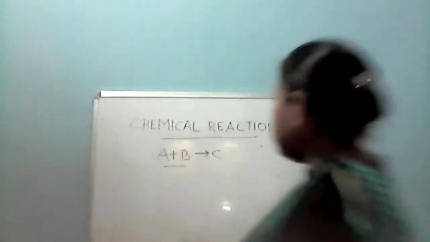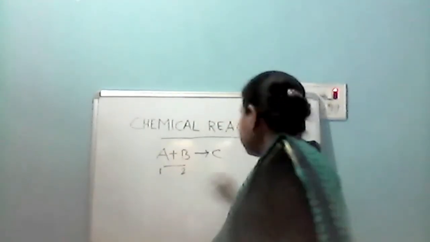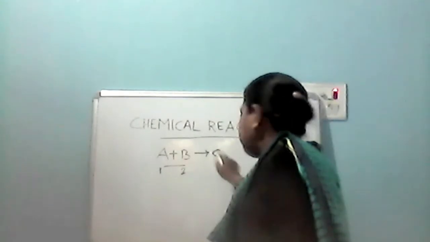When two or more than two reactants combine together to form a product, we call it a combination reaction. Here I have shown that this one is our first reactant, this one is our second reactant, and this is the product which we are obtaining. So if two or more reactants combine together to form a product, that is called combination reaction.